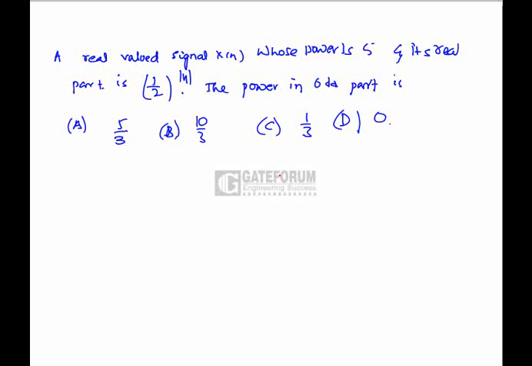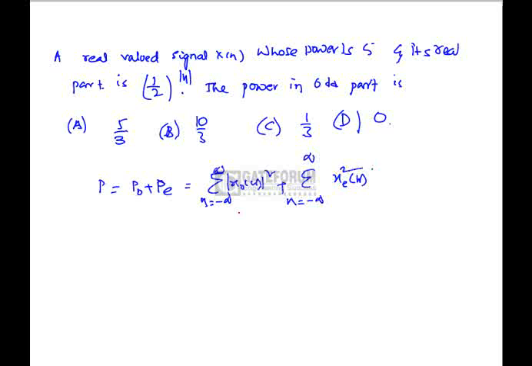Question is, a real valued signal x of n whose power is 5 and whose even part power is 1 by 2 whole power mod n. We know that the total power is nothing but the power in the odd part plus the power in the even part. That is, the sum over n from minus infinity to infinity of x odd of n whole square plus the sum over n from minus infinity to infinity of x even of n whole square.